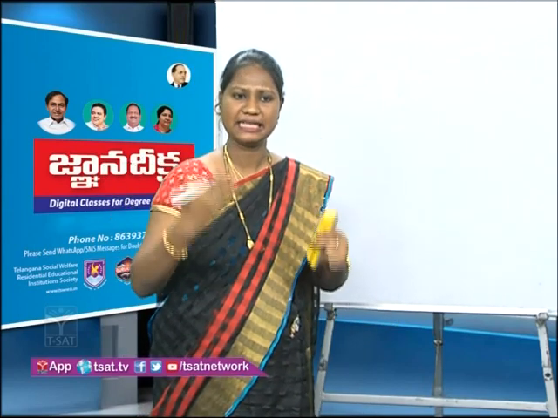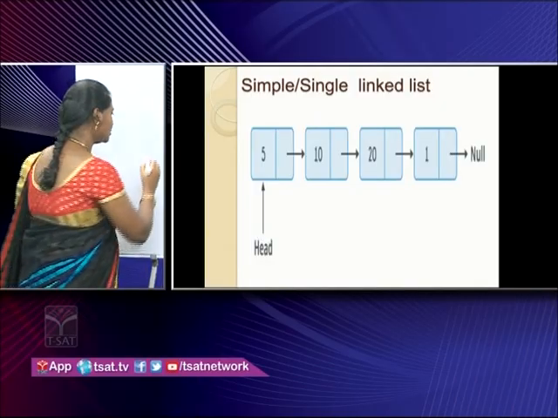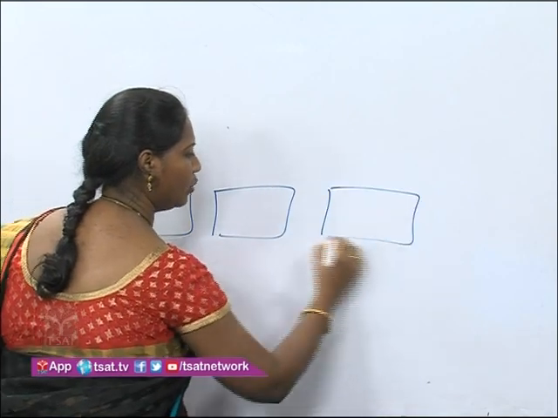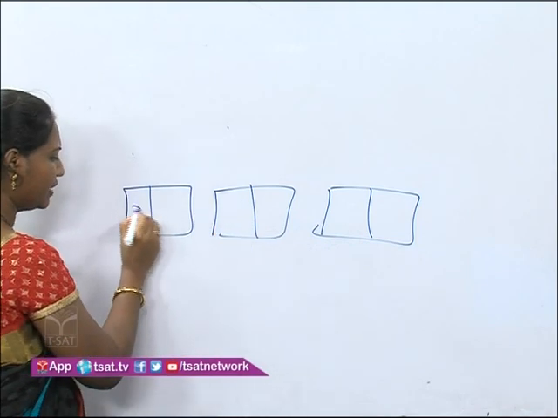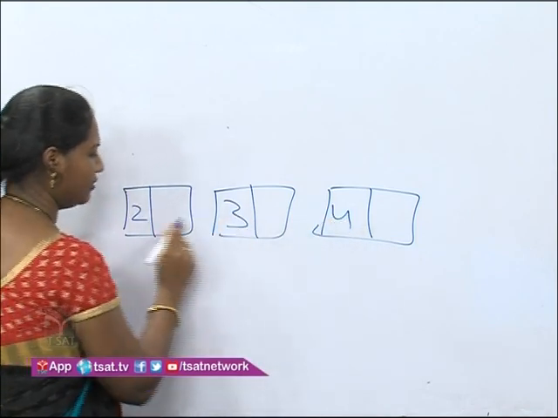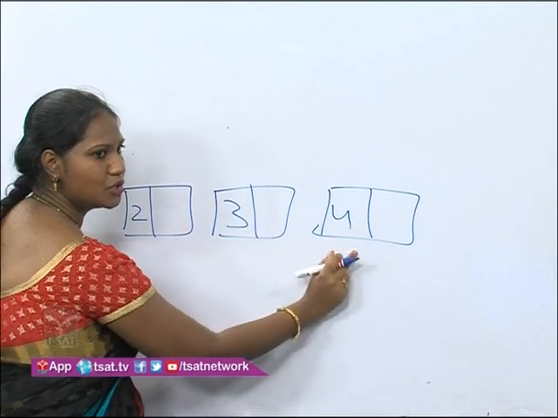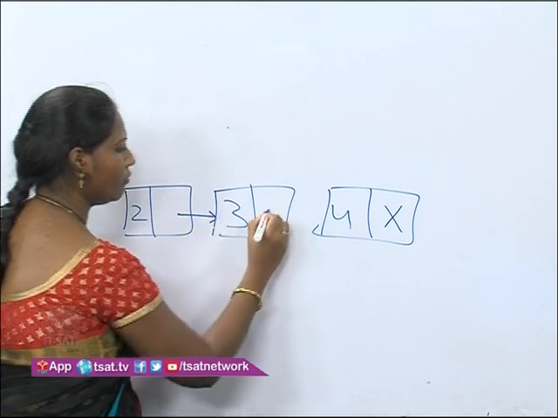Simple or single. What is the meaning of single, students? It is in only one way. Now see here, this is our single linked list. And what did I say? Each node is divided into two parts. Here we have the data part, and here we have the address of the next node. At the last, we don't have anything, so we will provide a null.